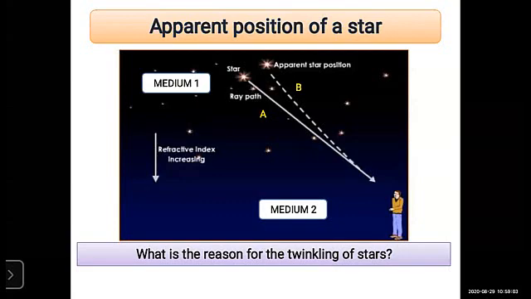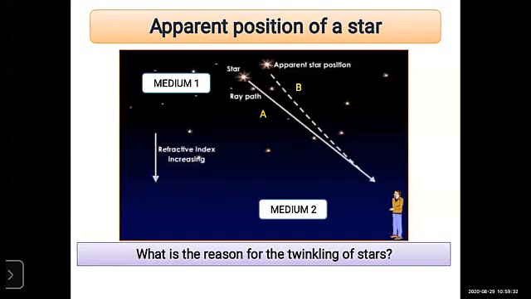So when it passes through the atmospheric air, the refracted ray bends towards the normal again and again, and because of that bending, the position of the star changes. As the density of air increases, the refracted ray keeps bending towards the normal.